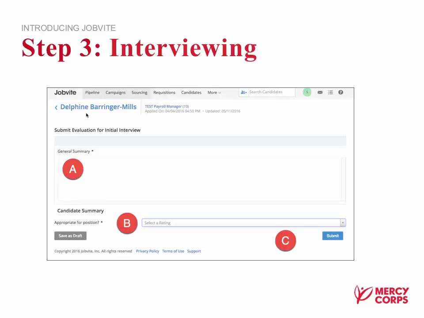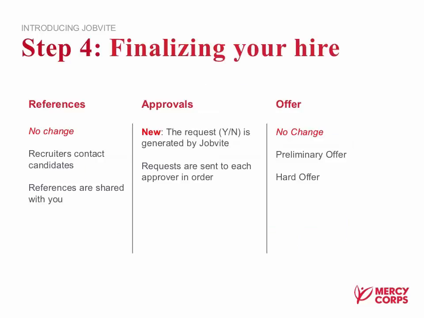You'll be responsible for scheduling those interviews, and then when you're done with all of the interviews, you can use the link in that email to provide feedback on the candidate. Click on the link, and you'll go to a similar evaluation page as for the initial interview. Fill it out, hit submit, and then the recruiter will know what candidates you'd like to go forward with. Once you finish the interview process, we move on to finalizing your hire.